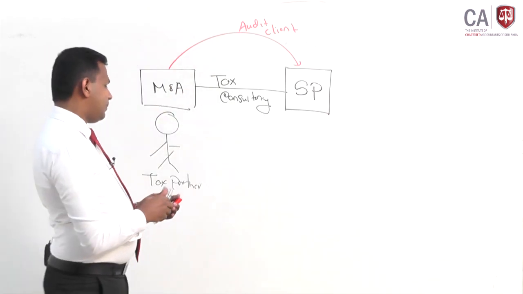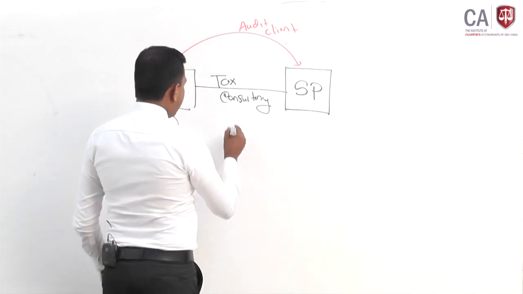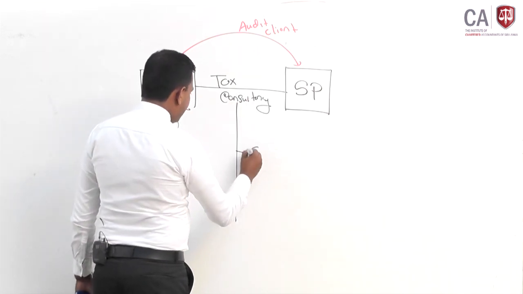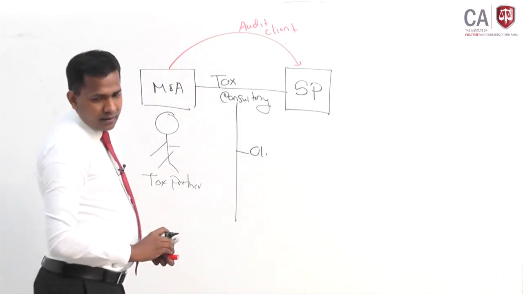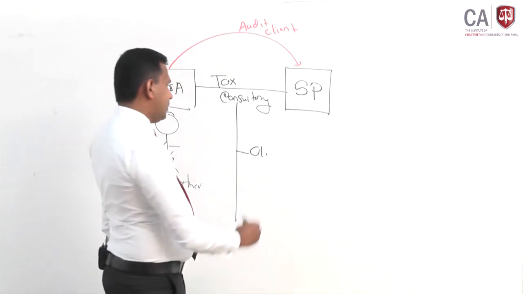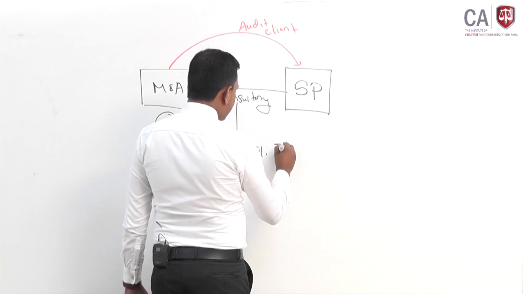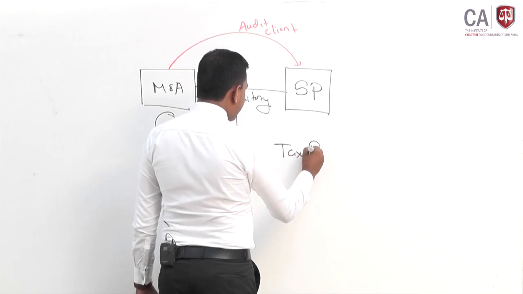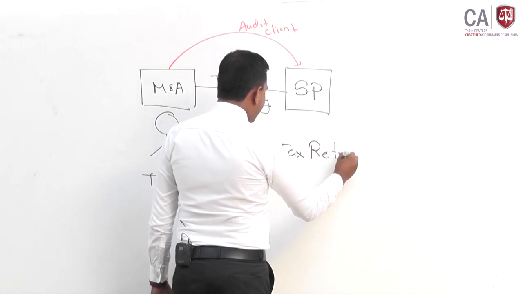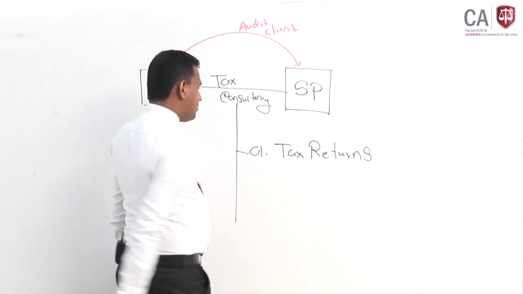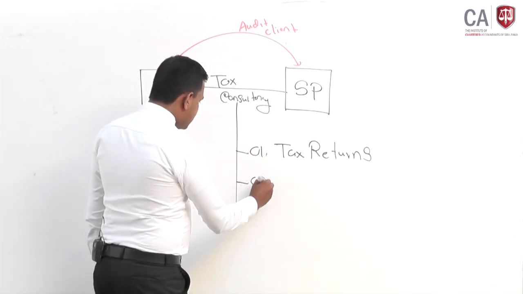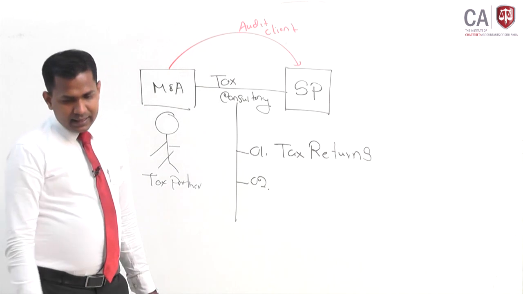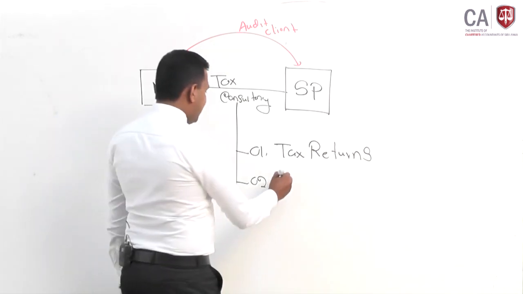What are the services available? These services are being requested by the client. Number 1, preparation of tax returns. So whether it can be provided or not is the question. And the second service is calculation of income tax liability.